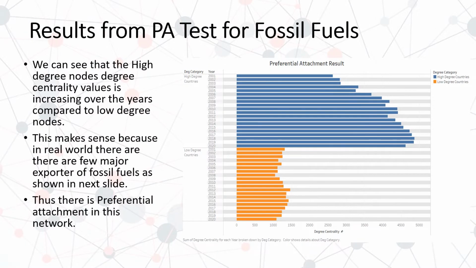So what our results tell us here is that the high degree nodes over the period of years tend to increase their degree centrality value. That would mean that the new countries that are coming into the network are very likely to be attached to the popular country. And that makes sense in the real world also, because there are only a few major exporters of fossil fuels, and we can see that in our next slide as well. So Sharad will take over from here.